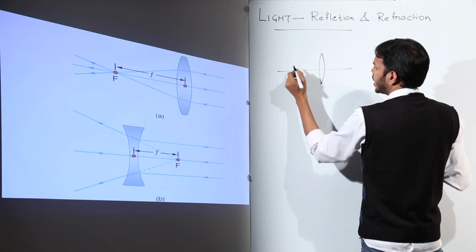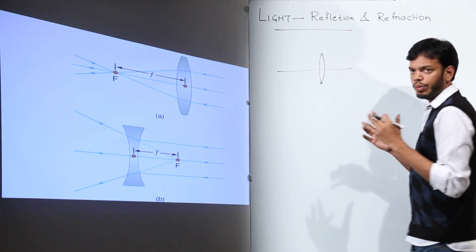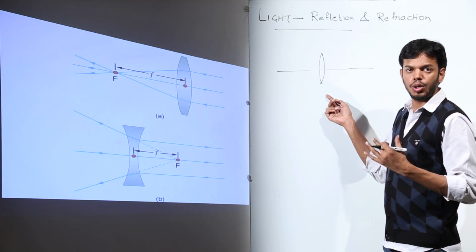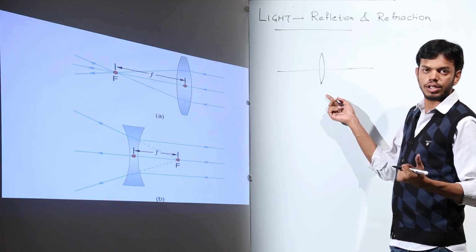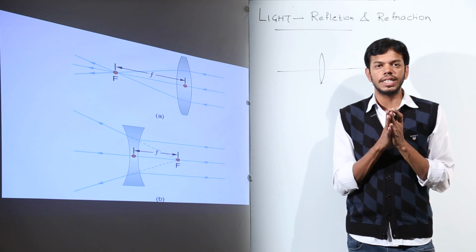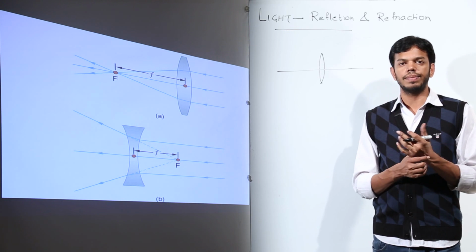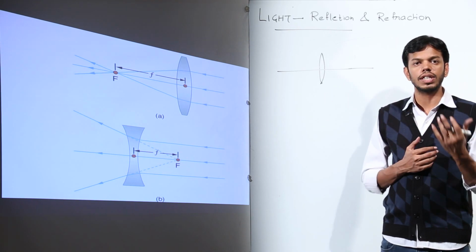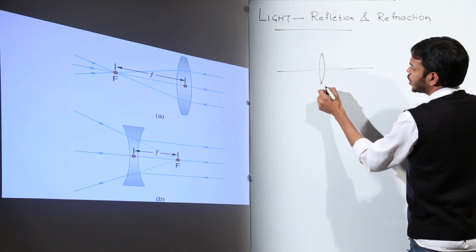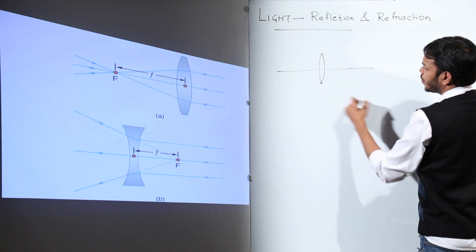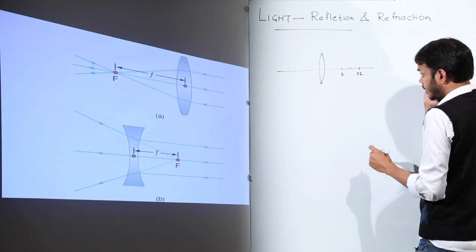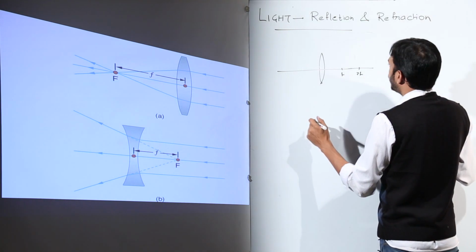First ray is, see, one more thing: in the case of a convex lens, there will be two focuses and two radii of curvature, of this surface and this surface, but the measurements and the ray diagram are always to be taken from the first surface only. That means the radius of curvature of the first surface, the sphere will be on this side, f and 2f, right? So I am talking about rays.